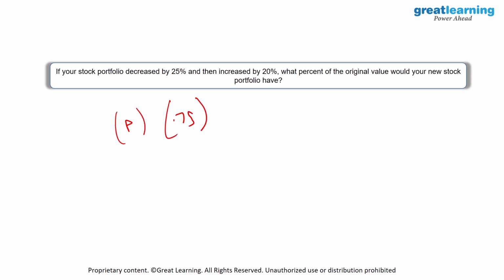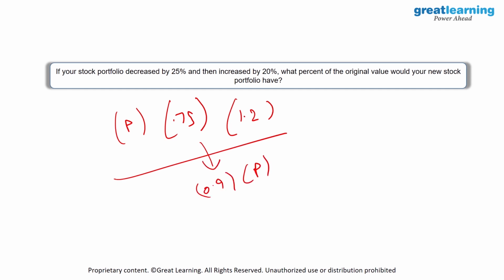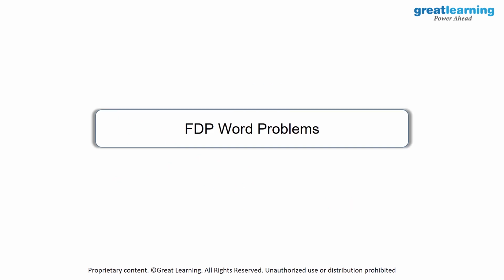So this will be 0.75 into P. After this, there has been an increase of 20%, which is equal to 1.2. And when you multiply all of this, you will get the final result. So this is equal to 0.9P, which is 90% of your initial portfolio. So your answer will be 90% of the original value of your stock. So we are done with percentages.